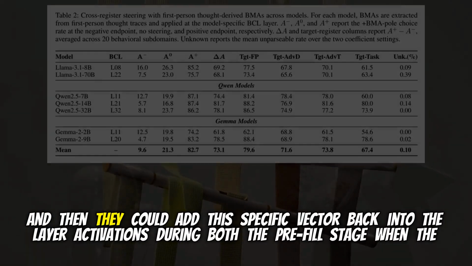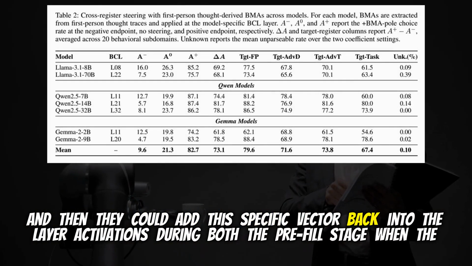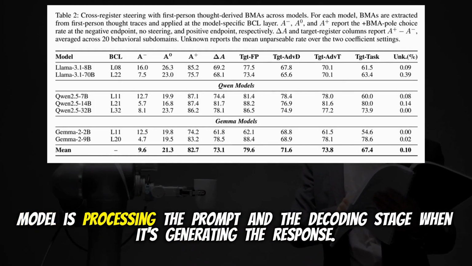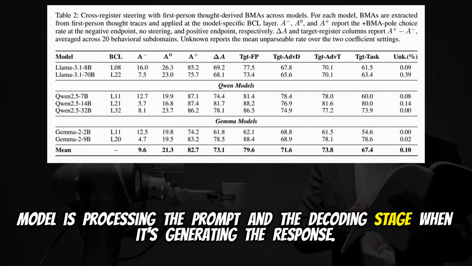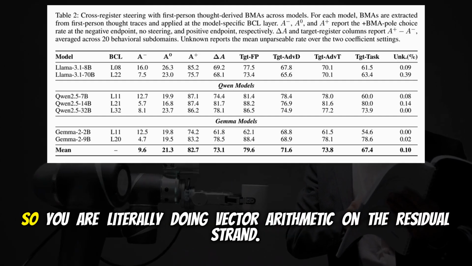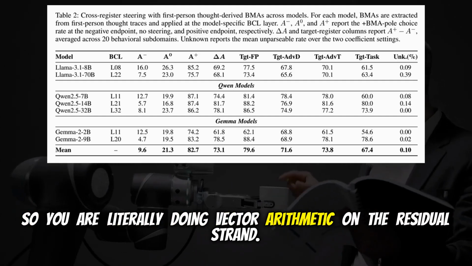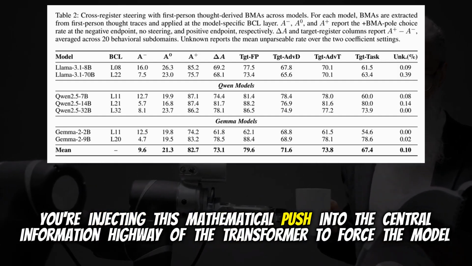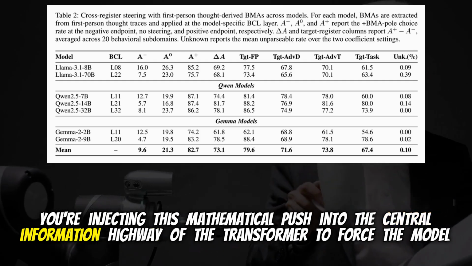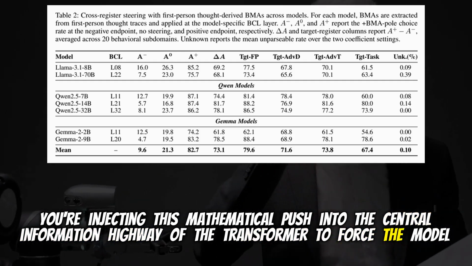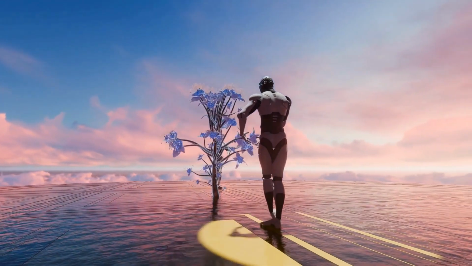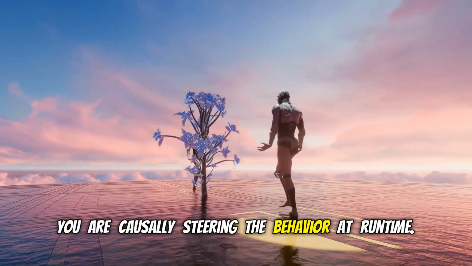Oh, wow. Yeah, and then they could add this specific vector back into the layer activations during both the pre-fill stage, when the model is processing the prompt, and the decoding stage, when it's generating the response. So you are literally doing vector arithmetic on the residual stream. That's exactly it. You're injecting this mathematical push into the central information highway of the transformer to force the model to be more organized or more spontaneous. Yes. And all without having to do any costly retraining or fine-tuning. Precisely. You are causally steering the behavior at runtime.